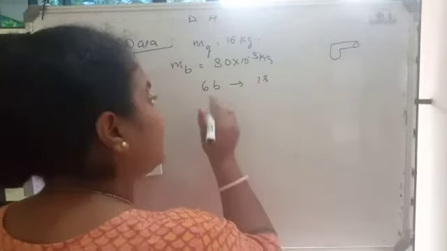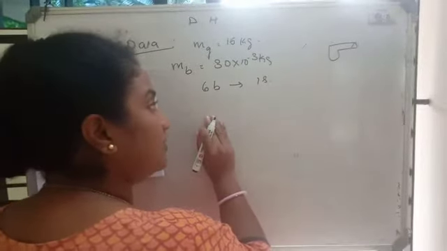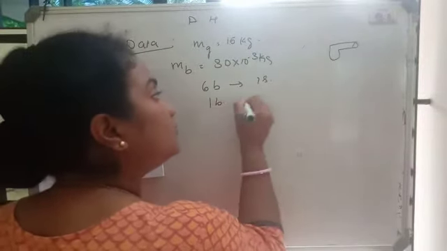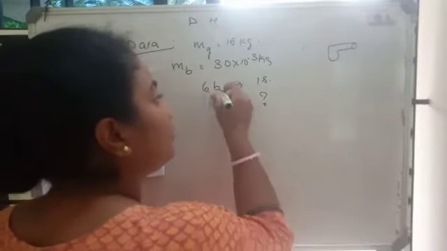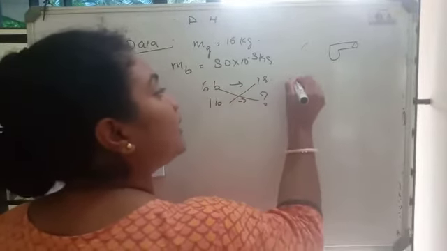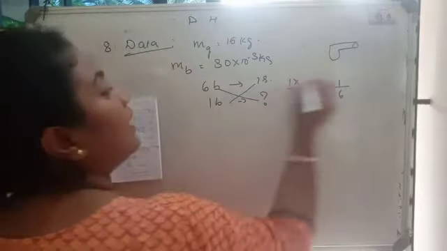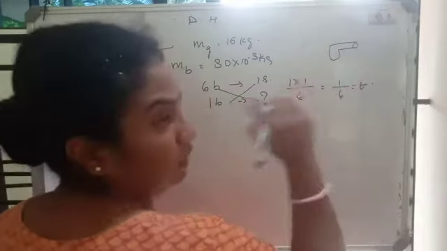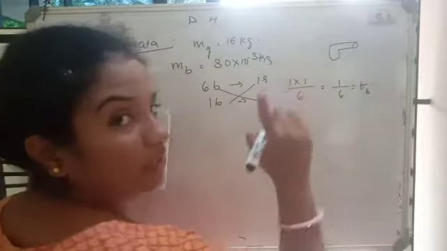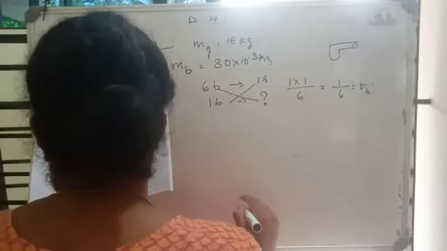Can you tell me what is the time interval for one bullet to be fired? You can cross multiply. On cross multiplying, it is 1 into 1 divided by 6. So 1 by 6 will be the time to fire one bullet.